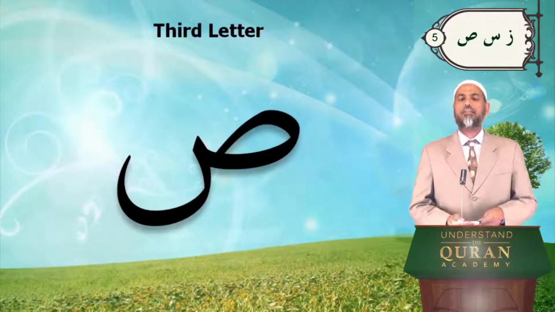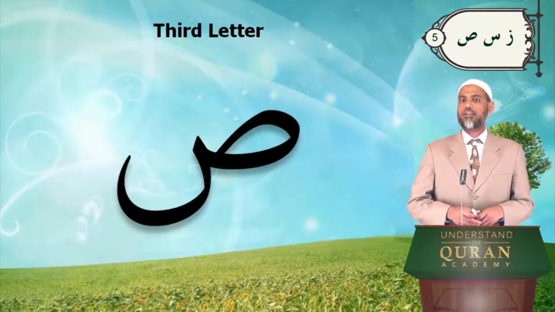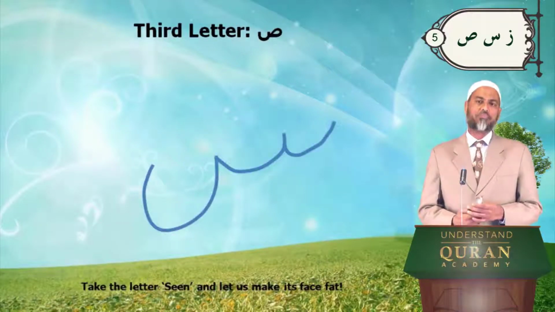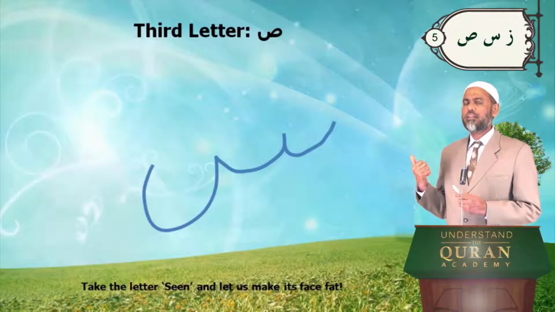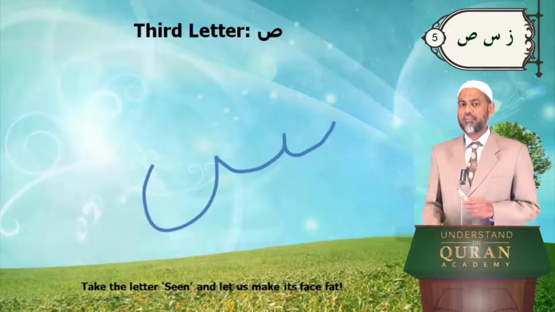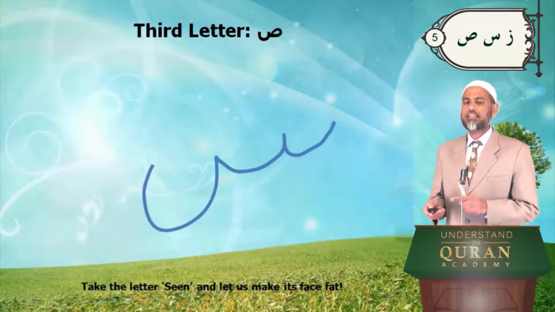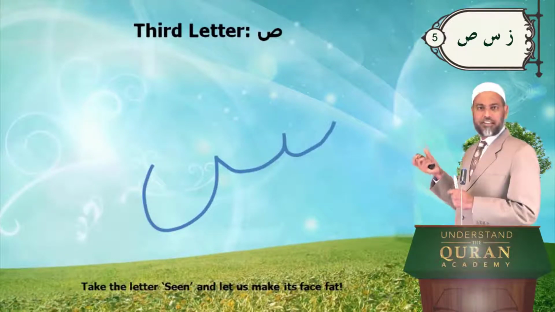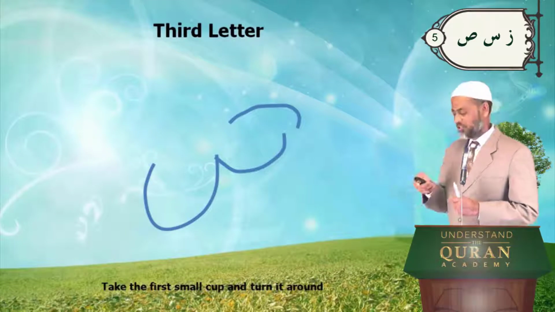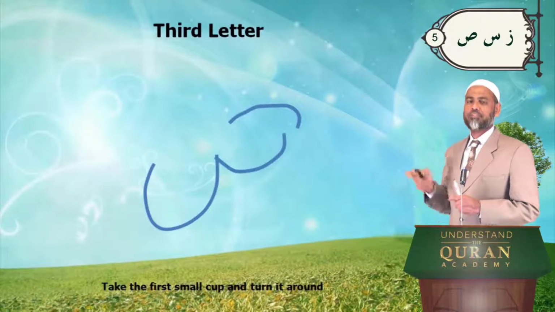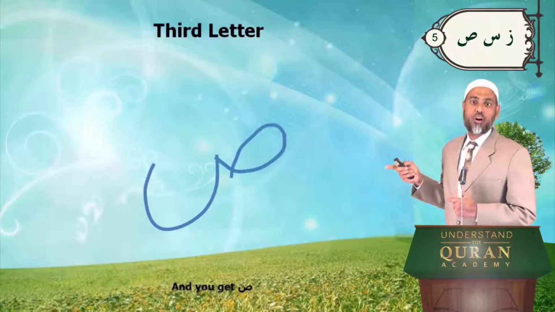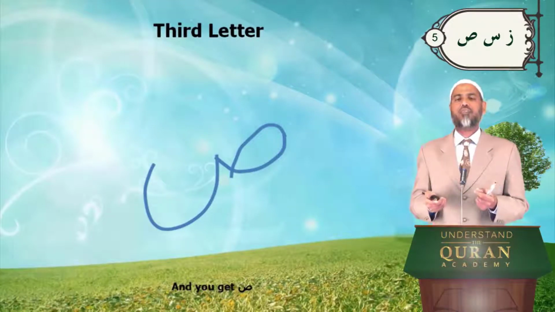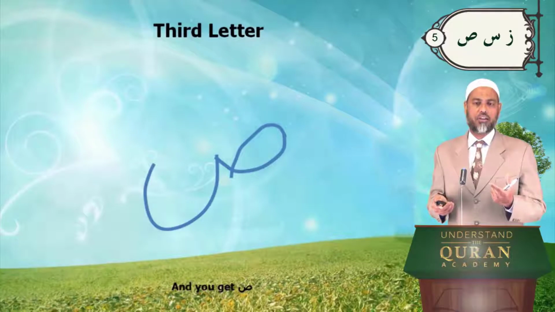Sod is very thick and high. See the tongue shape there? How do you remember the shape? You have just learned the letter Sin. Now, if you take the letter Sin and make its face fat, how? You break the first cup and put it on top of the second cup and you get Sod. Sin was thin, nice, and Sod is thick, very thick and high sounding.